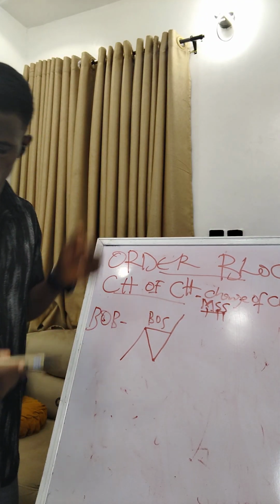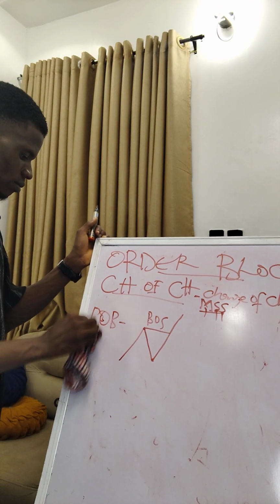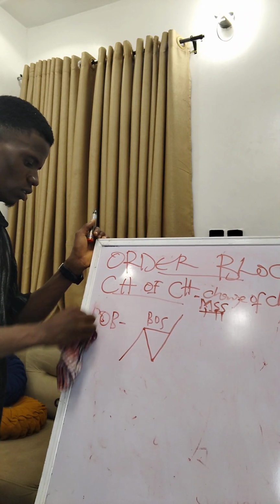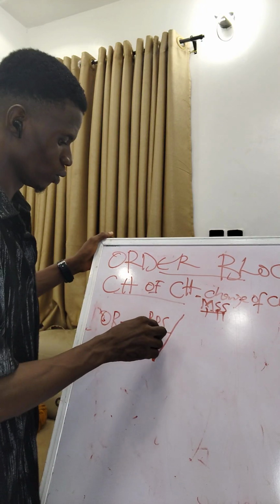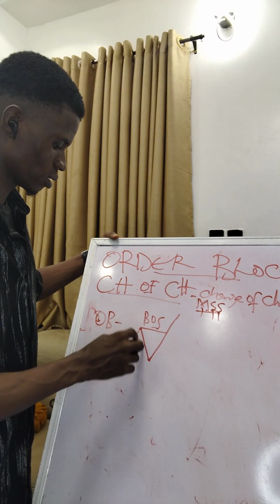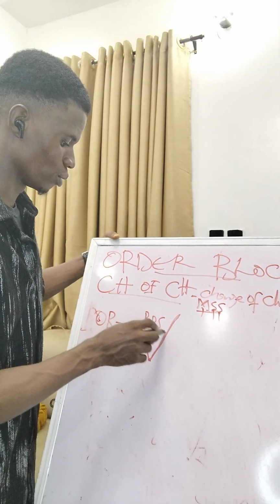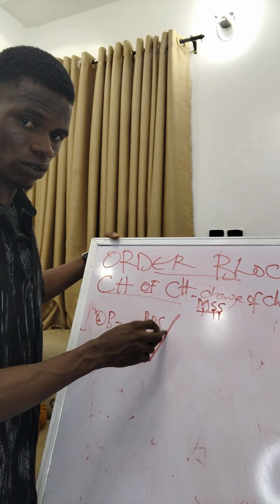Sorry, I was talking about order block here, OB. So BOS is break of structure. The moment this low breaks this previous high, you have your break of structure.